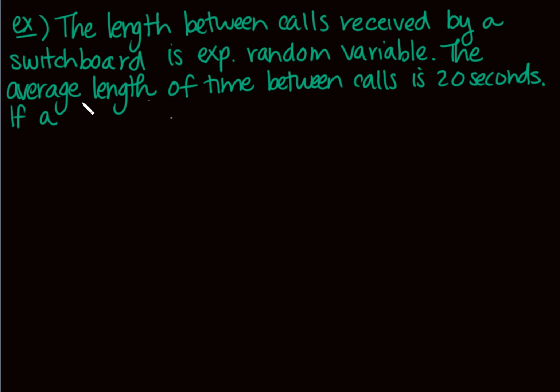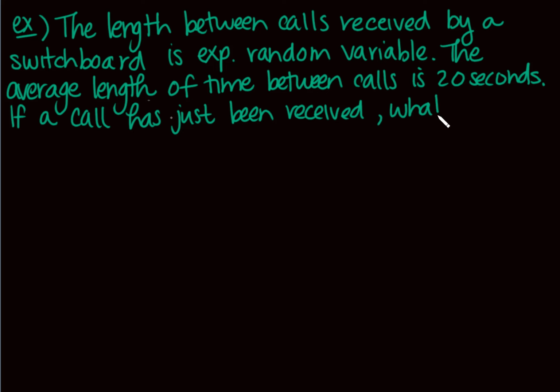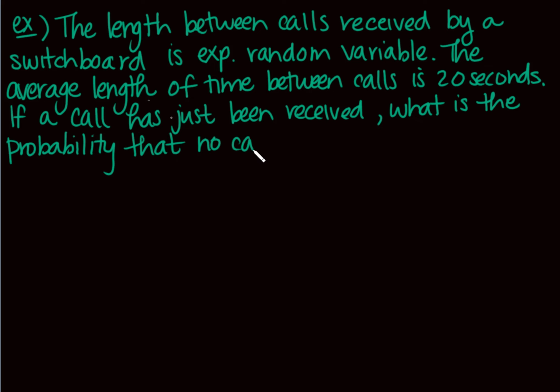If a call has just been received, what we want to find is what is the probability that no calls are received in the next 30 seconds?